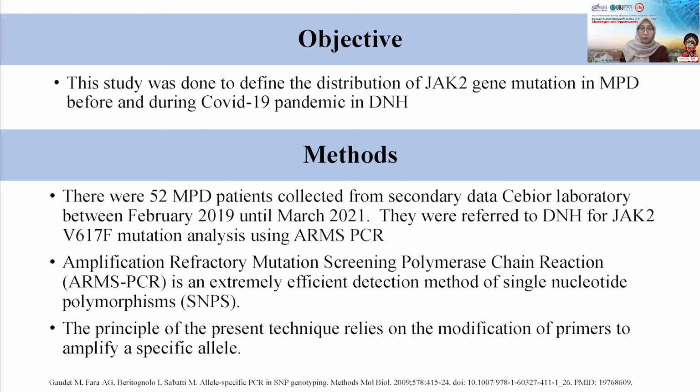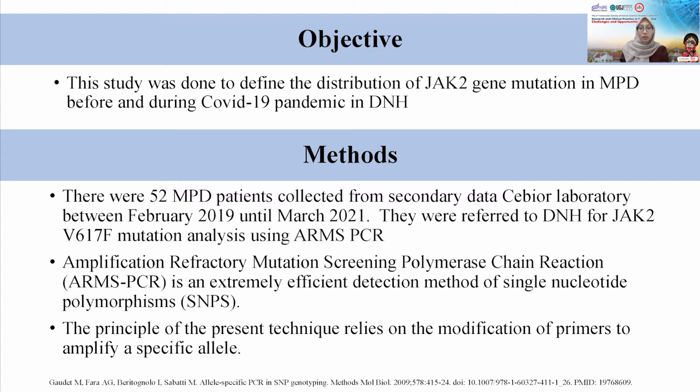They were referred to Diponegoro National Hospital for JAK2 V617F mutation analysis using amplification refractory mutation system polymerase chain reaction, or ARMS-PCR, which is an extremely efficient detection method of single nucleotide polymorphism.